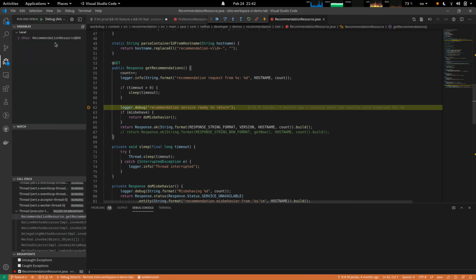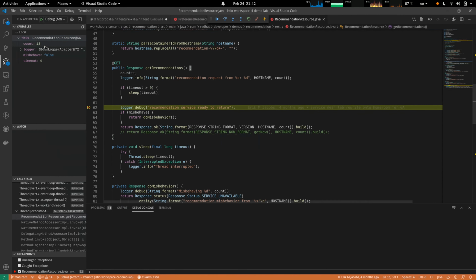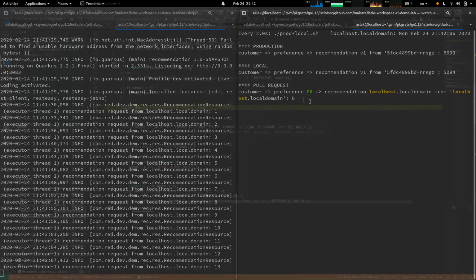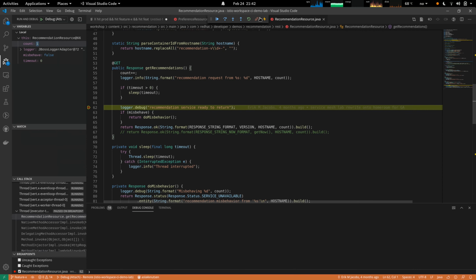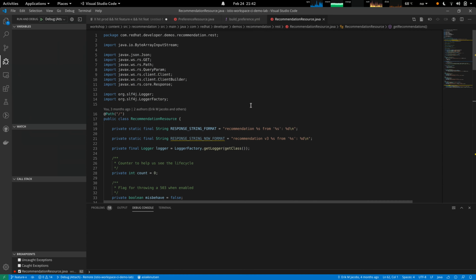the debugger kicked in, we can go and inspect the different values. We can see that the current version is 12. Set back the counter to 0 and continue. As we expected, the value is now 0. Similarly, we can make changes to the recommendation service and have them reflected within the same route as well.